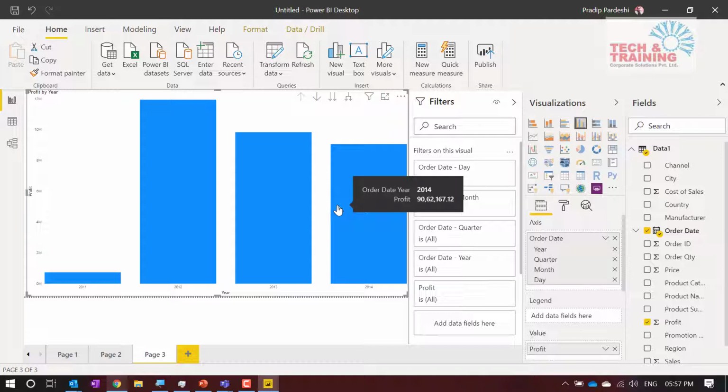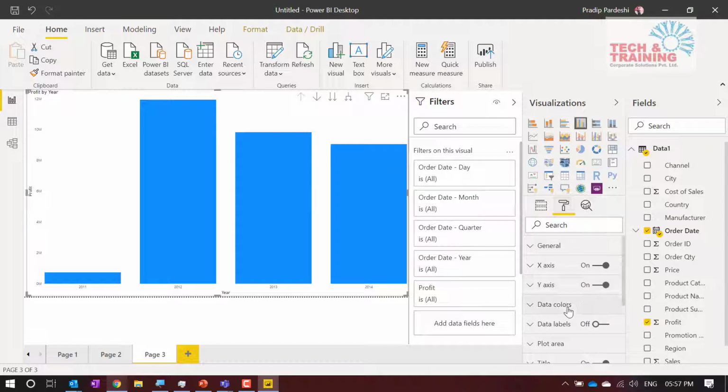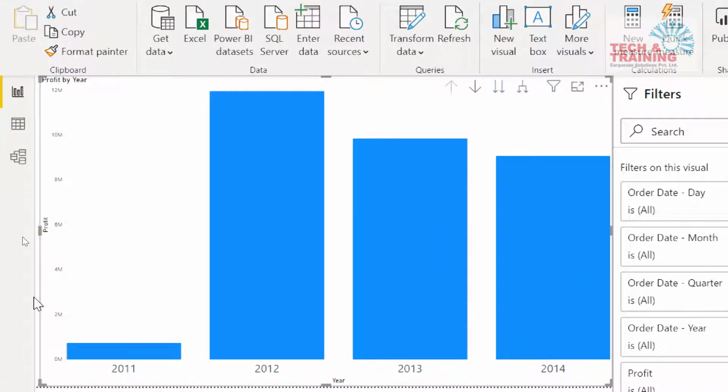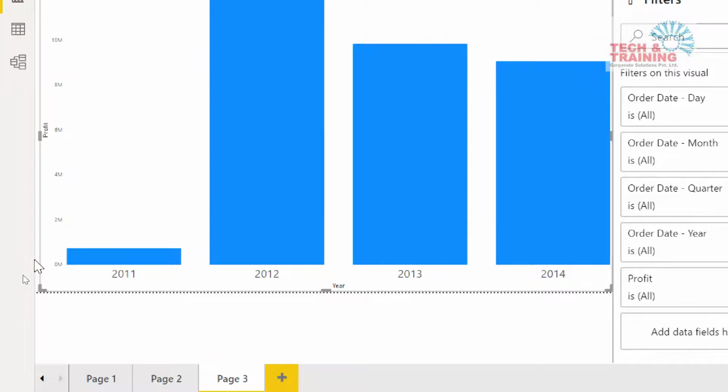So I quickly see, according to this chart, that 2011 is the year where I have made minimum profit or least profit. But in 2012, I have made the maximum profit. Now, what exactly is the difference? Here you can see that 2011, 12, 13 does not look clear. Again, I have to go here and change the font. So I go to this x-axis, and here this is 9. Let me make it 19. These are nothing but font, and I can make changes to the y-axis also, but it's okay. I'm going ahead now.